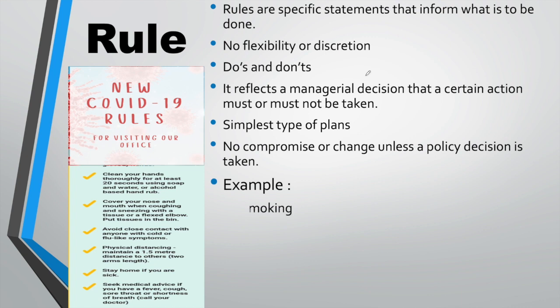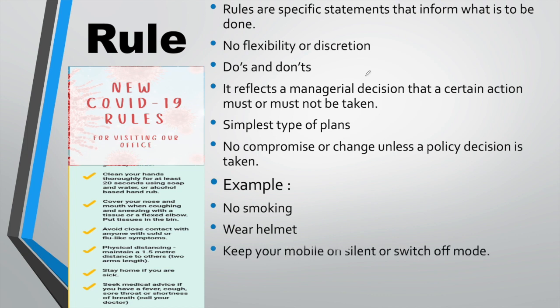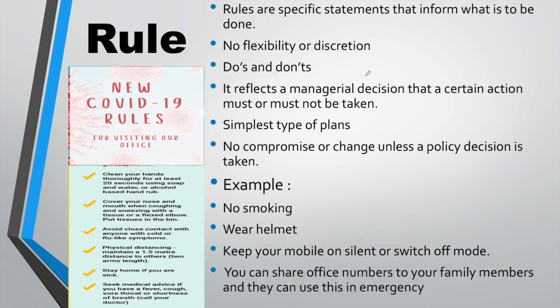Now the examples are very easy. Like no smoking, please do wear a helmet. Such types of rules are made in organizations. Keep your mobile on silent or switch-off mode while you are working. These are examples of rules.